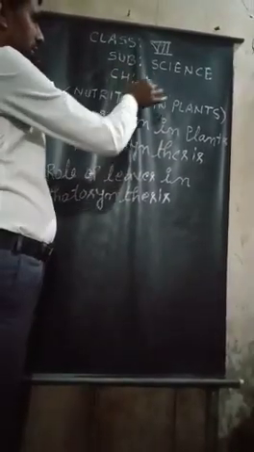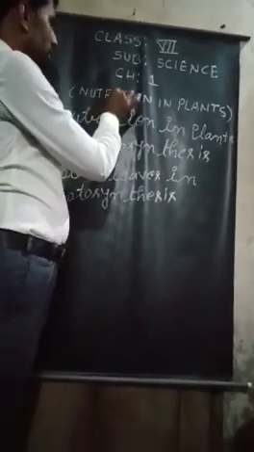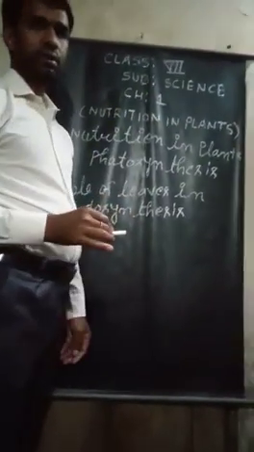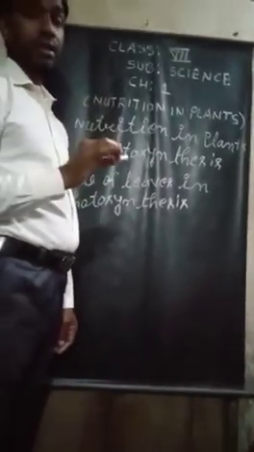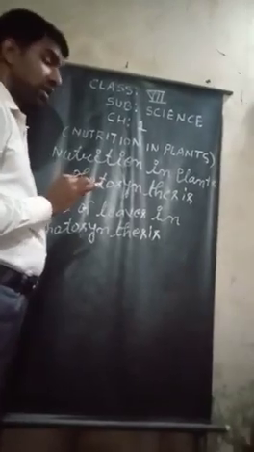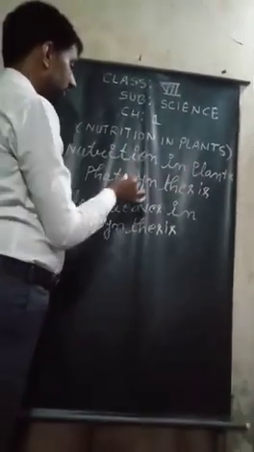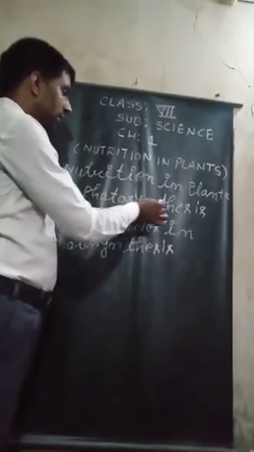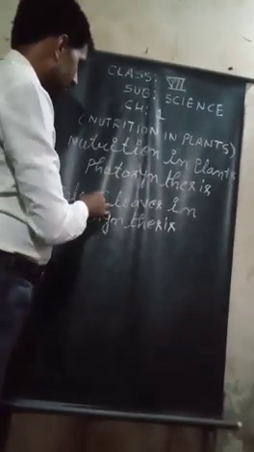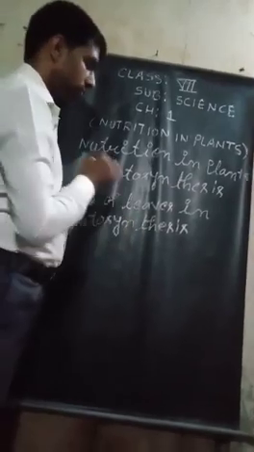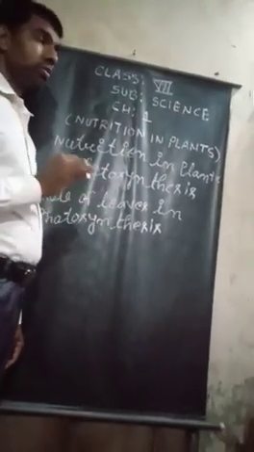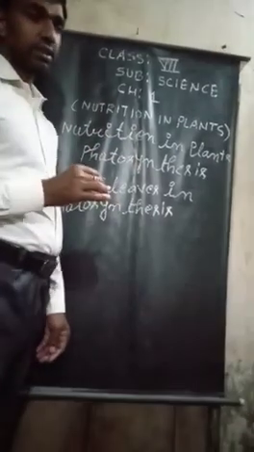So inside chapter 1, the name of the chapter is nutrition in plants. Nutrition in plants, this is chapter 1. And inside this chapter, today I am going to describe nutrition in plants, that will be photosynthesis and the role of leaves in photosynthesis. So first of all, nutrition in plants, photosynthesis.